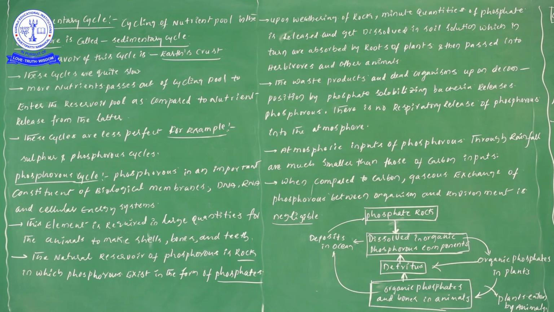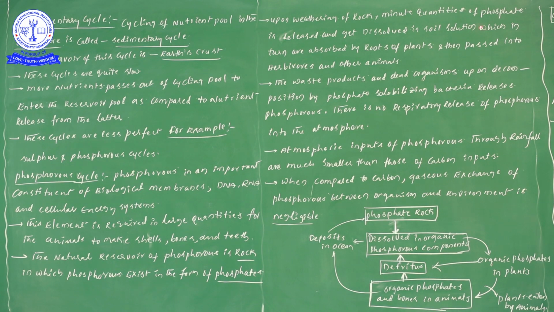In rocks, phosphates are present. These minute quantities of phosphate are released and dissolved into the soil solution, which in turn are absorbed by the roots of the plants, and then passed into the herbivores. These phosphate molecules help in the preparation of membranes, DNA and RNA.